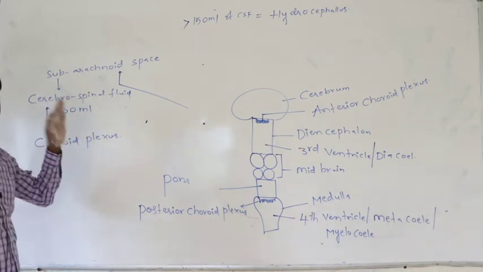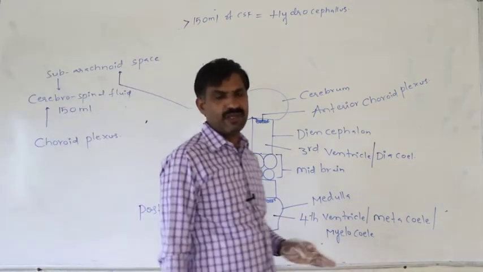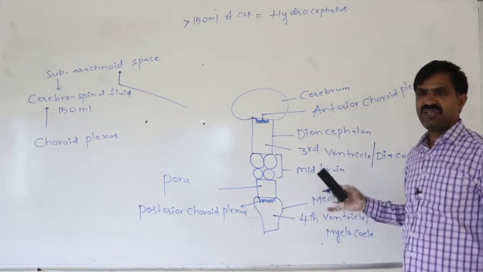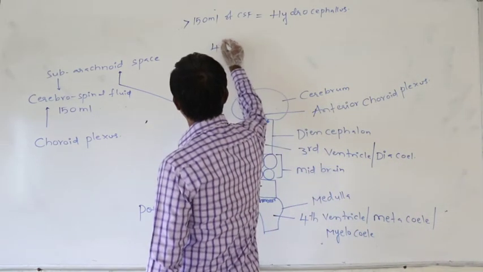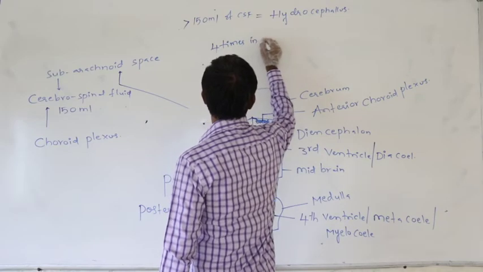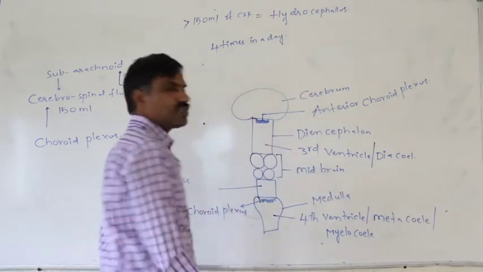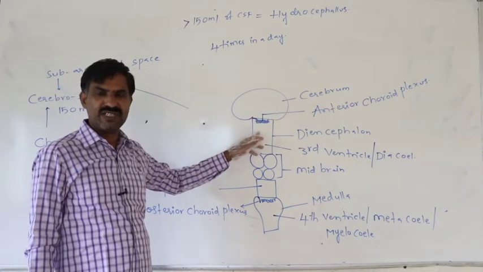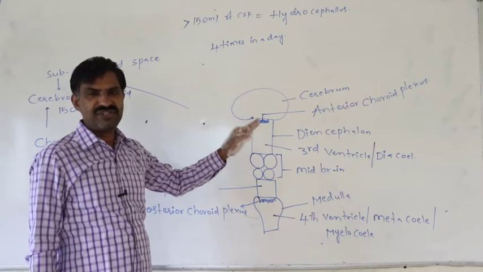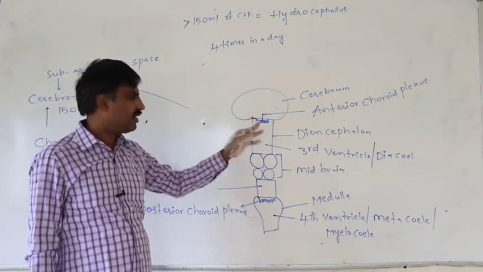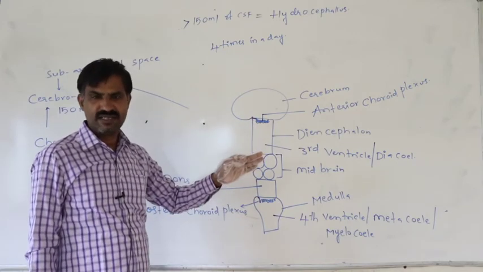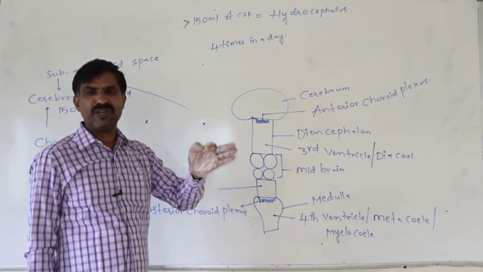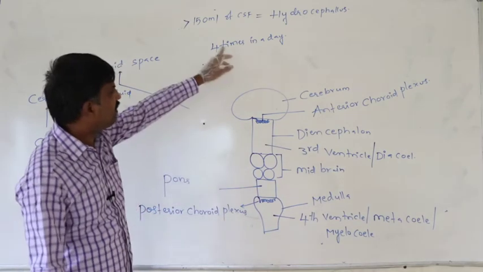In one day, this cerebrospinal fluid gets recycled about 4 times. That means the older cerebrospinal fluid passes into the blood, and fresh cerebrospinal fluid is secreted from the anterior and posterior choroid plexus.